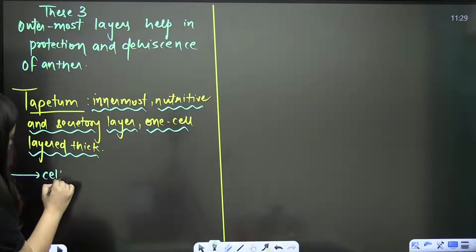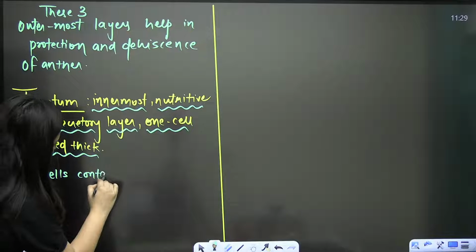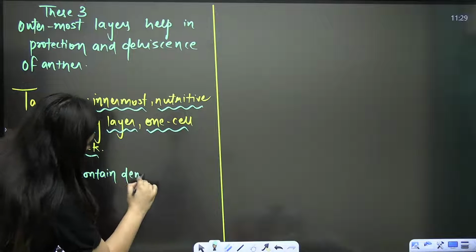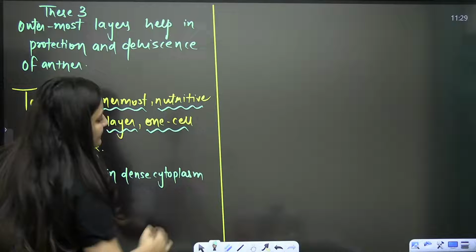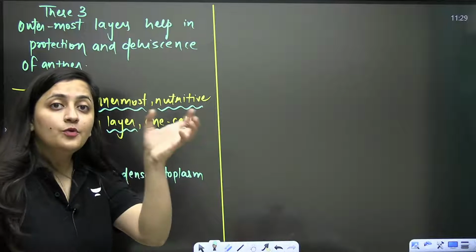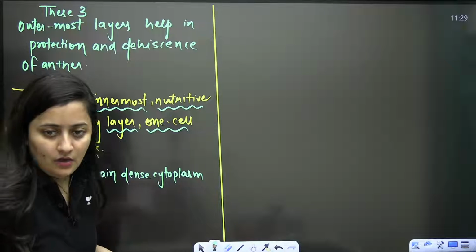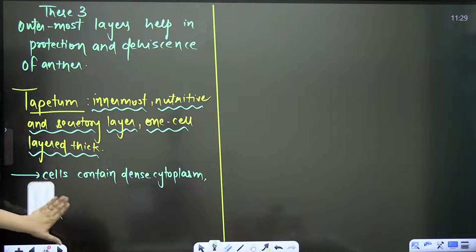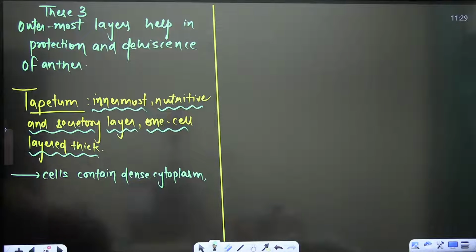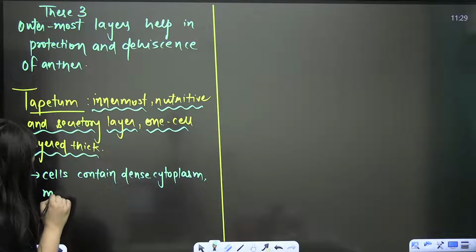So, bache, the cells contain dense cytoplasm. See, whenever you see that a particular layer is secretory, you will see the cytoplasm is going to be dense there. And as I said, bache, it is having more than one nucleus. Clear?